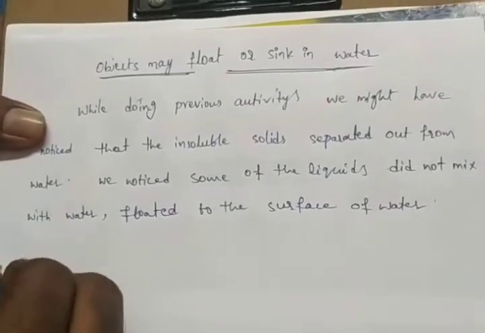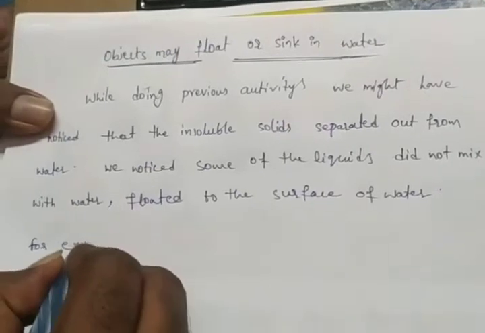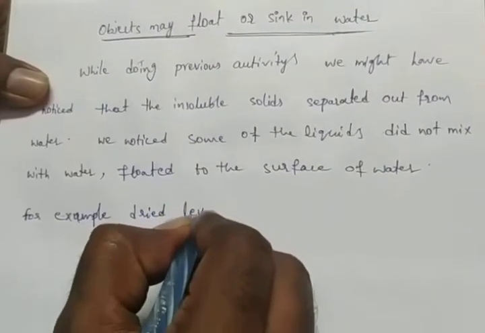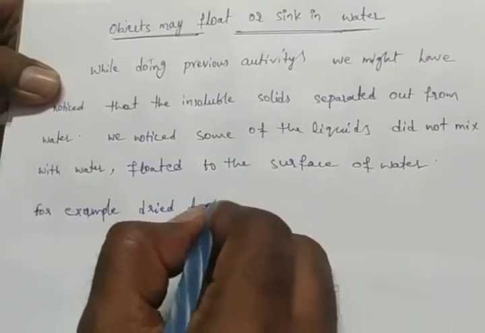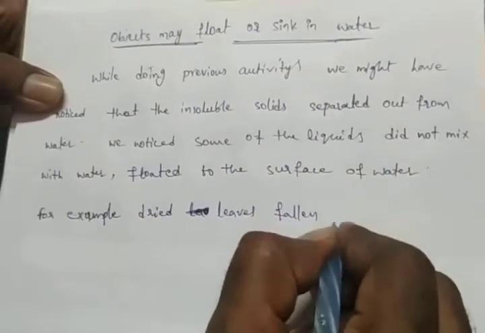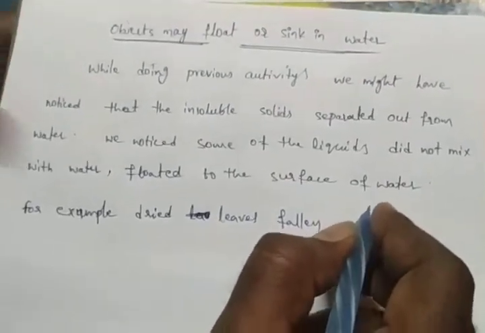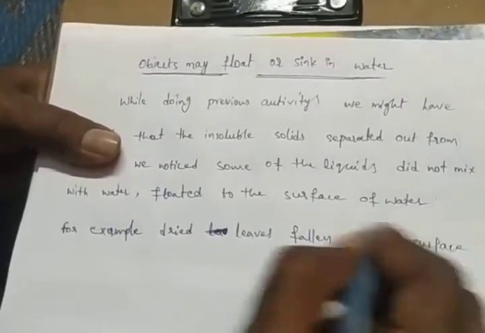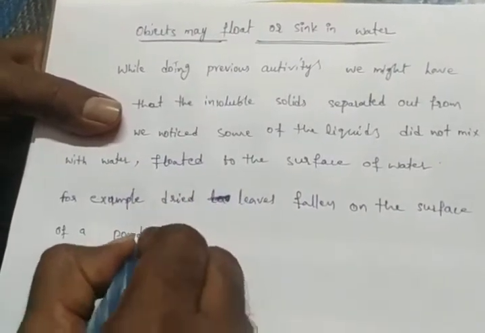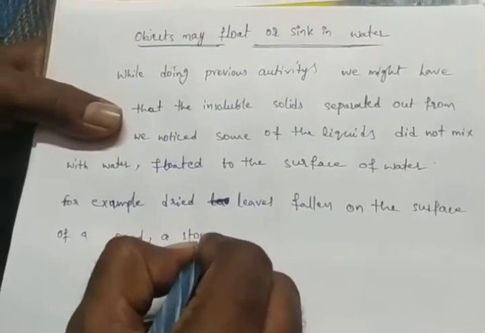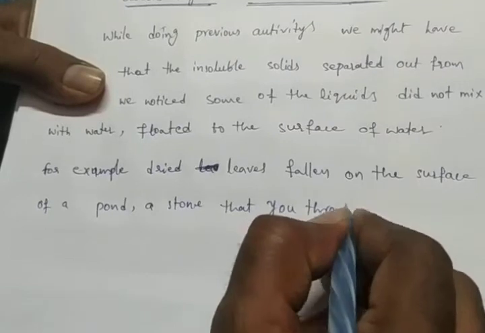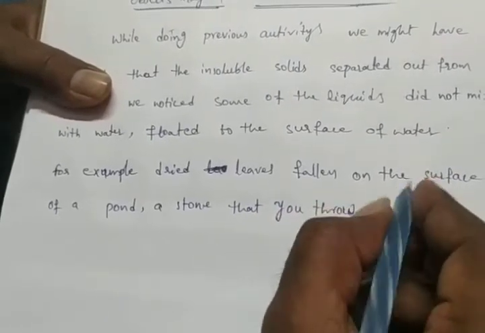For example, dry leaves fallen on the surface of a pond. A stone that you throw into this pond.